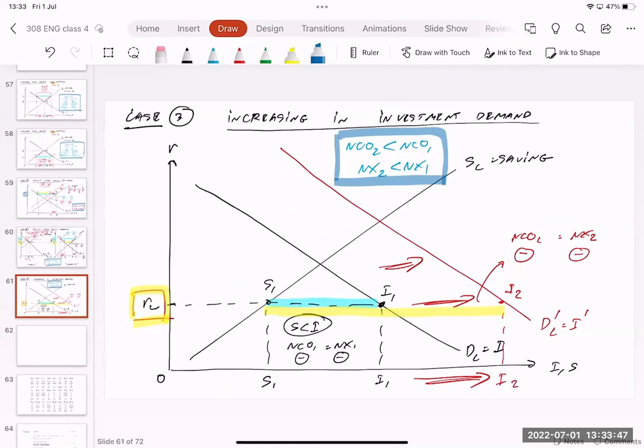Okay, we're done with the loanable fund market of the open economy country. Does anyone have any question on this one? If you don't have any question, we're gonna go to the next topic.